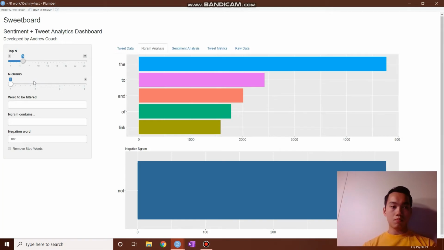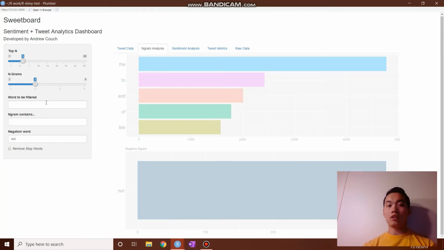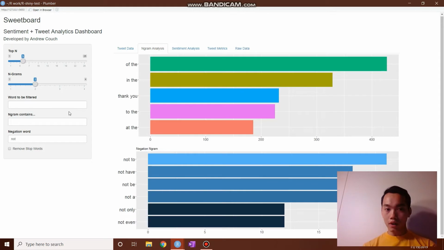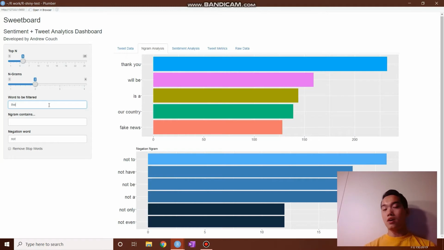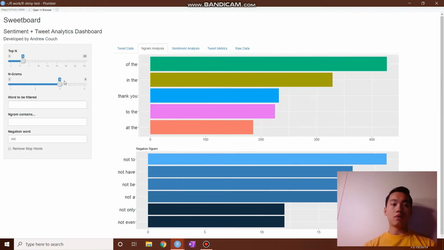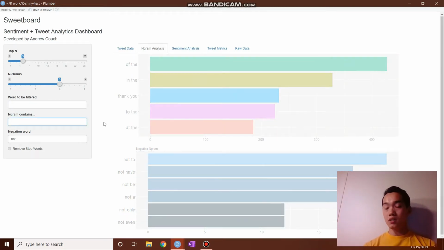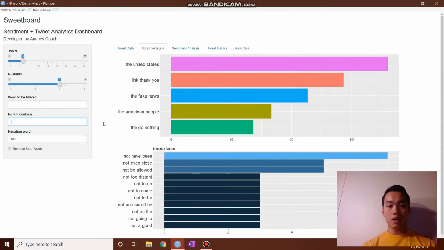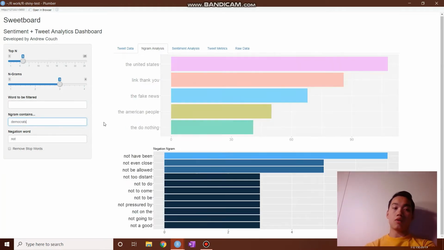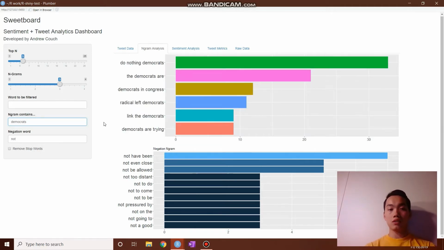Additionally, some people will find that they only need to filter out one word. So right here, I might want to filter out just the, so I'll type in the, and I'll filter out any engram that contains the word the. Also, you may want to find engrams that contain a specific word. So with Donald Trump, I know Donald Trump does not like Democrats, so I'm going to look up engrams that contain the word Democrats. So here he says do nothing Democrats. He says something about the Democrats. He does a lot of references to Democrats.